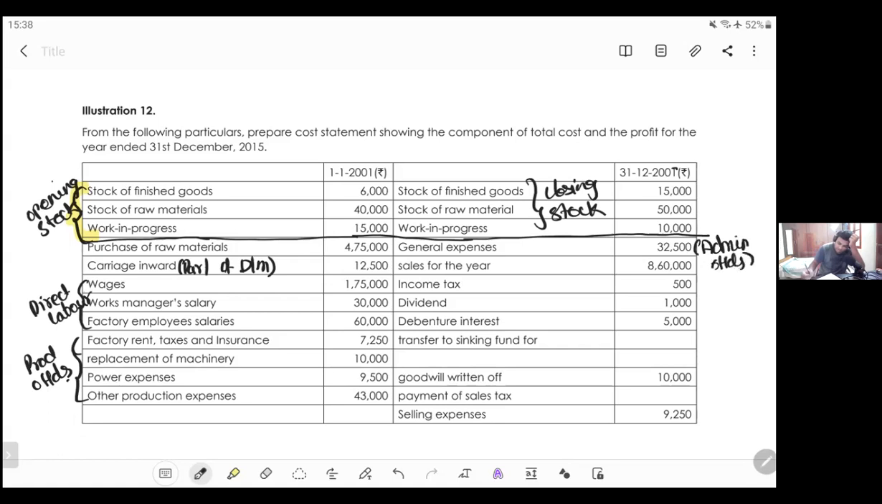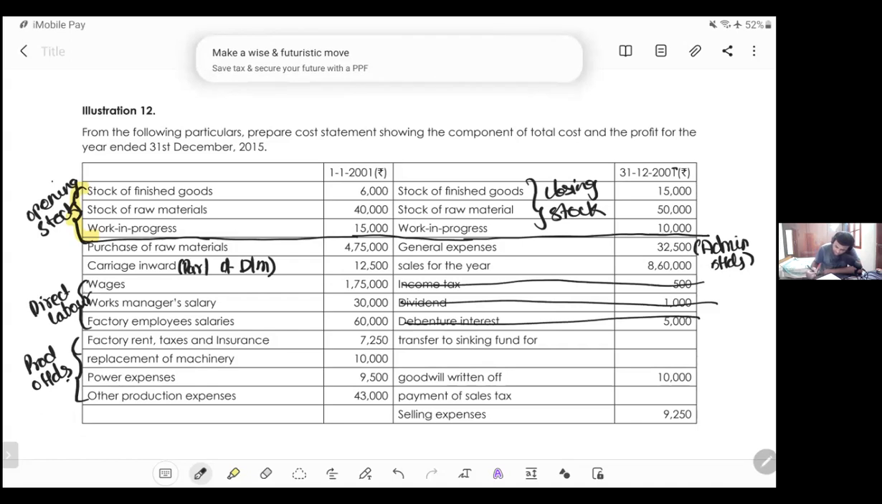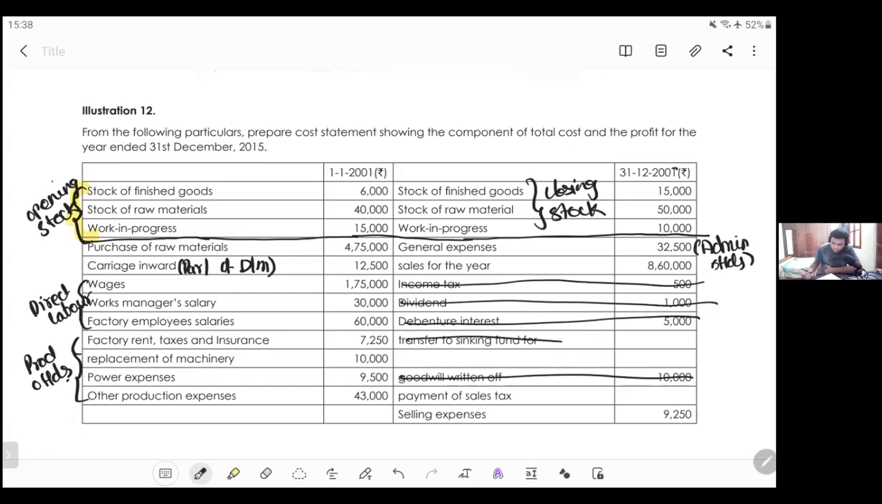Sales for the year is given. Will you consider income tax? No, sir. Will you consider dividend? No, sir. Will you consider debenture? No. Will you consider goodwill? No, sir. You won't consider all these things. Okay. Yes. Perfect. Selling expenses, it's a part of selling overheads. Okay. Quite simple question, my dear friends.